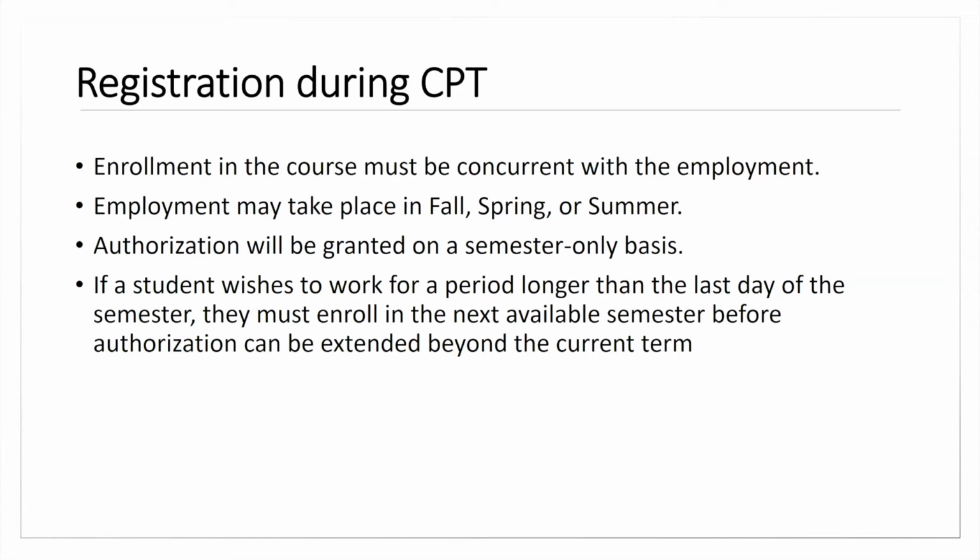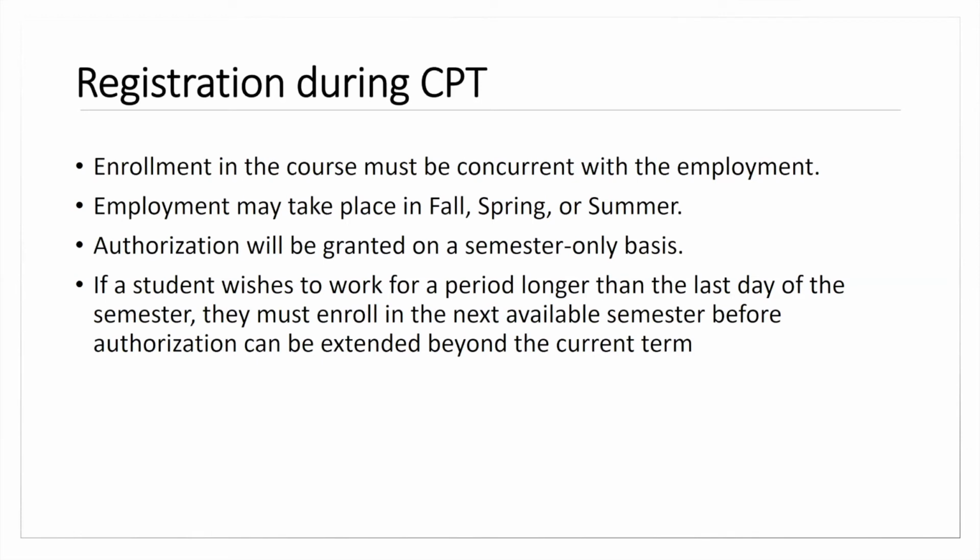If you're looking at a longer period of time, for instance, we have students who will request to work the full summer, and their department will be able to support the credits based on their course alignment. When they authorize that, they may request like May 4th through August 30th.